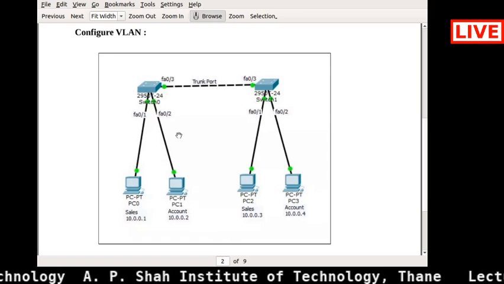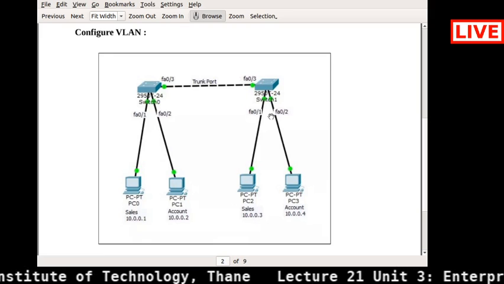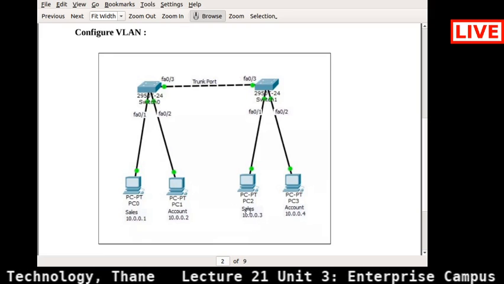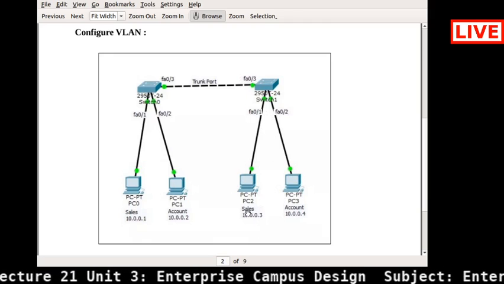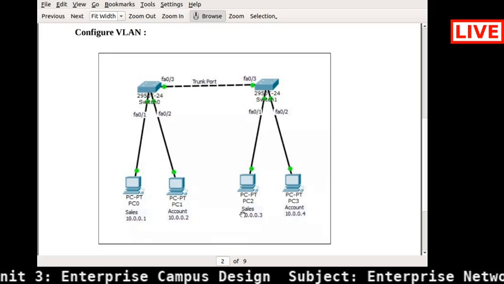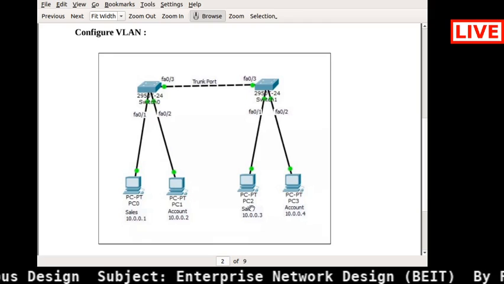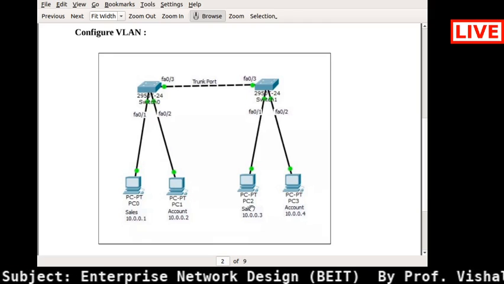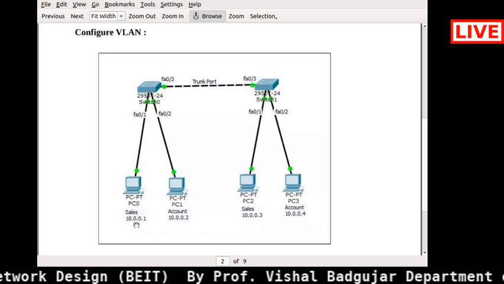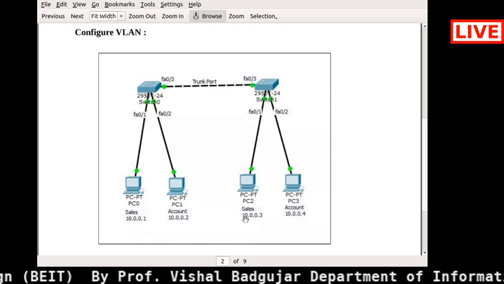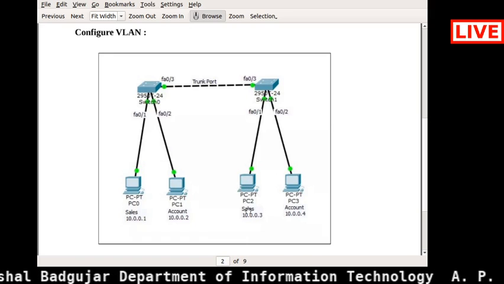The same way you need to configure the second switch as well. For the first department, sales, you need to give the same VLAN IDs, because you need to transfer the VLAN traffic between the same department on both switches. Whatever VLAN ID you give for sales, the same VLAN ID you need to give to the sales department on switch 2 as well.